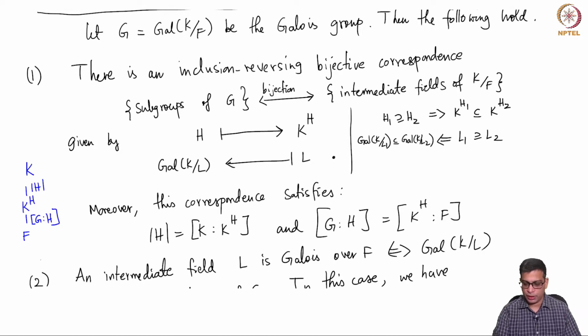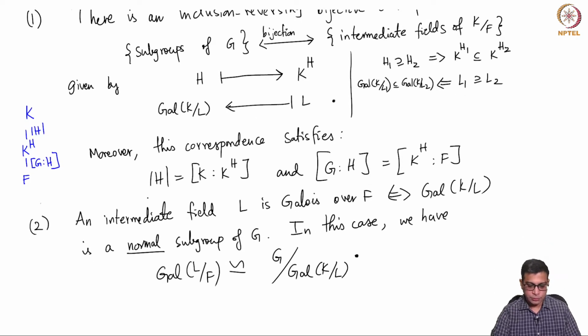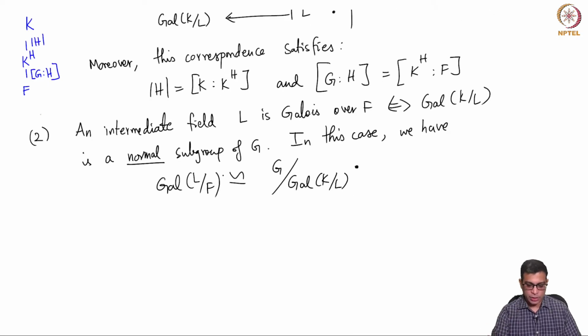And if you have a group H1 containing H2, there is the opposite inclusion among the fixed fields. And knowing the order and the index of that group, you will know the degrees of the two field extensions you will get by putting this intermediate field in the middle. And the second statement, which is equally important, is that whether an intermediate field is Galois or not can be read off completely from the corresponding group.